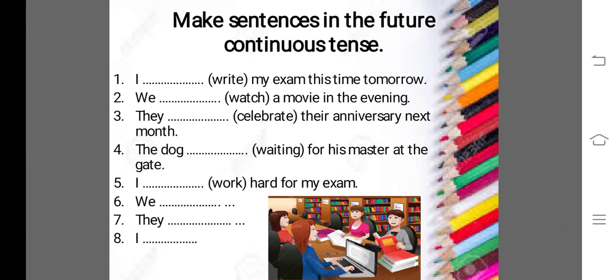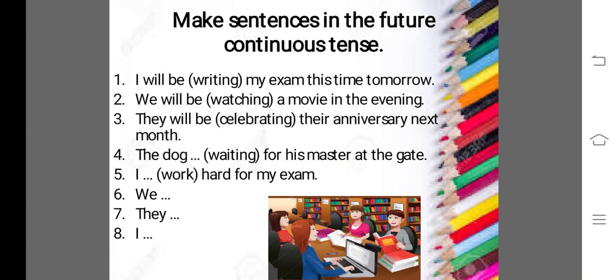Now you people can also make some sentences by using this tense. I dash write my exam this time tomorrow. When we change it into future continuous tense, what will we be doing? We have to use "will be" and then the present participle form of the verb. It will become: I will be writing my exam this time tomorrow.